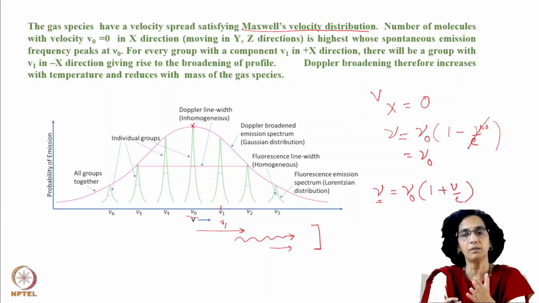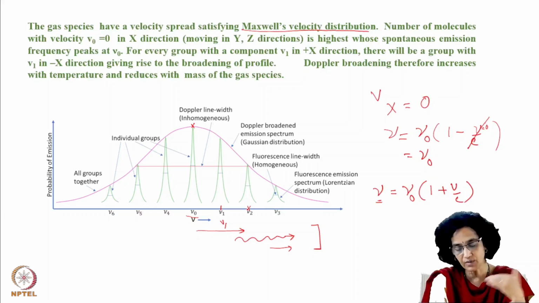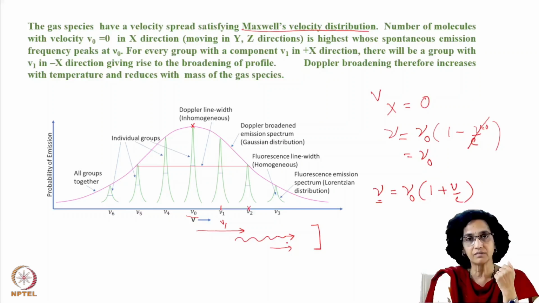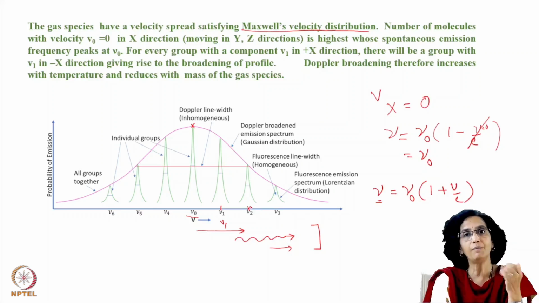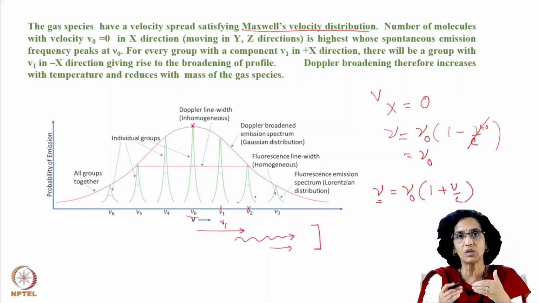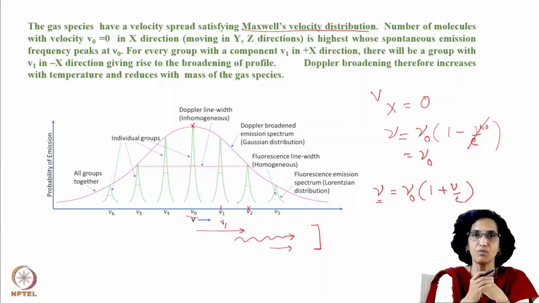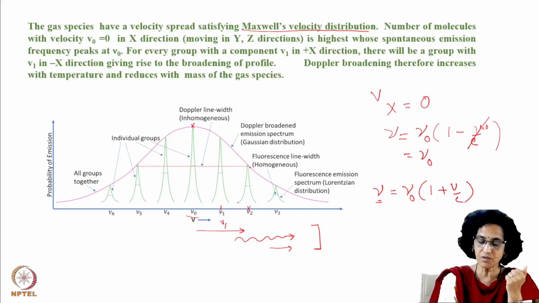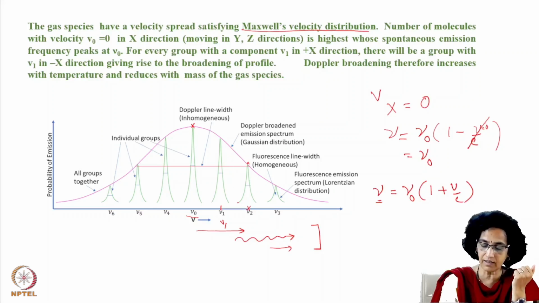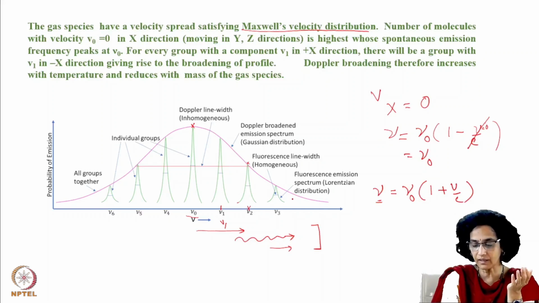Now if you have another group of molecules with higher velocity v2, also in the x direction, then their emission in the x direction will be further blue shifted. So this is what you see. It is further blue shifted, and as the velocity component increases, the number also comes down as per that distribution curve. So the probability of emission also comes down, and you have the natural broadening associated with that group. So it continues like that.